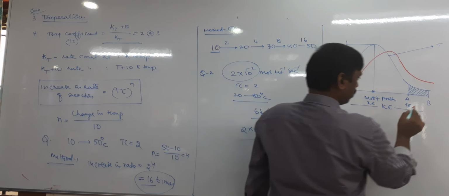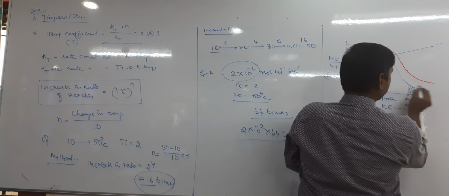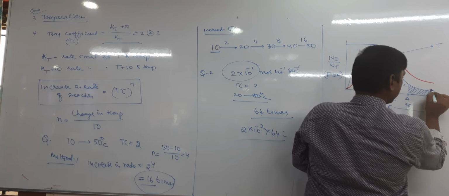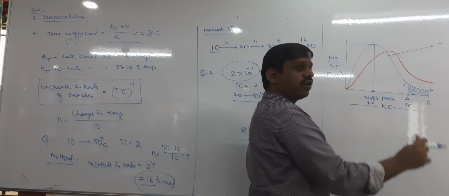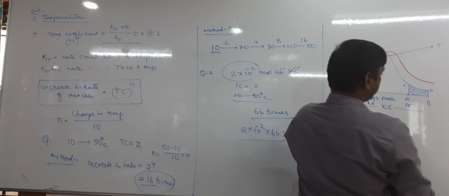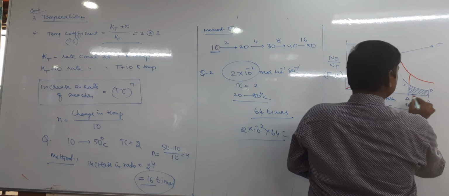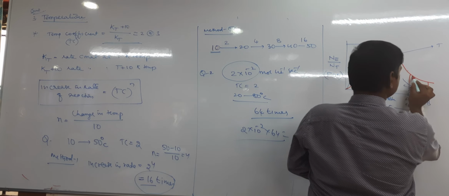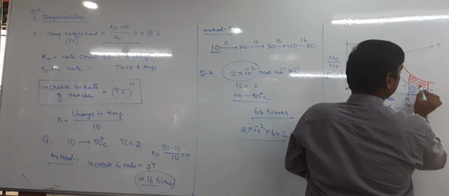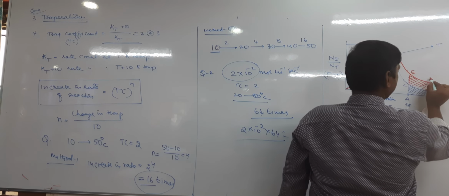In the beginning, the shaded area A, B, C, D is the fraction of molecules having kinetic energy more than threshold energy. Now tell me what the shaded area will be. Now this becomes the area E and F.